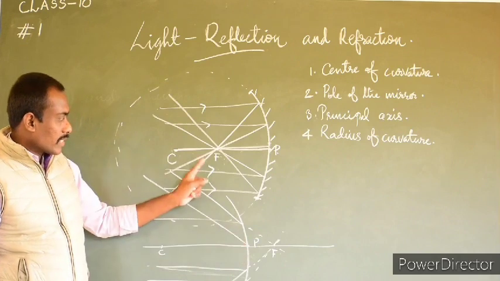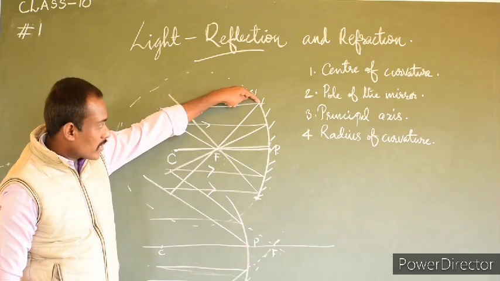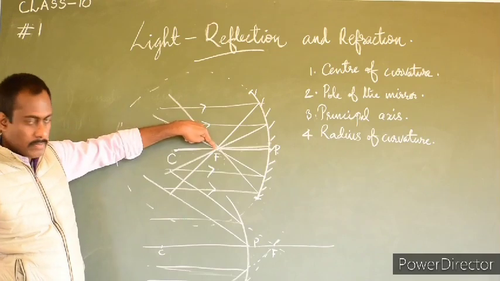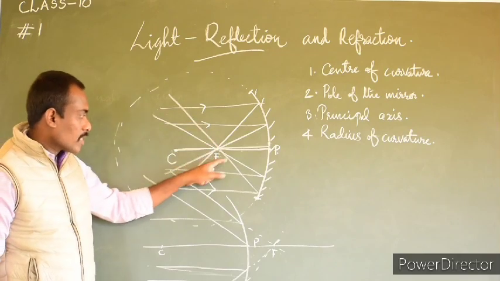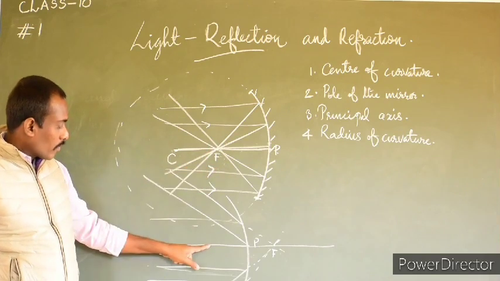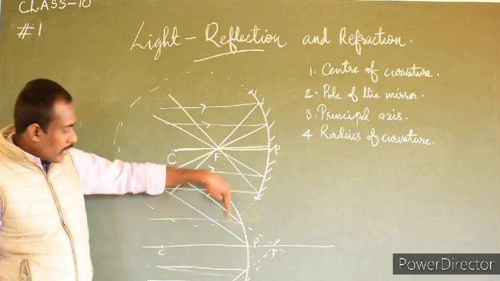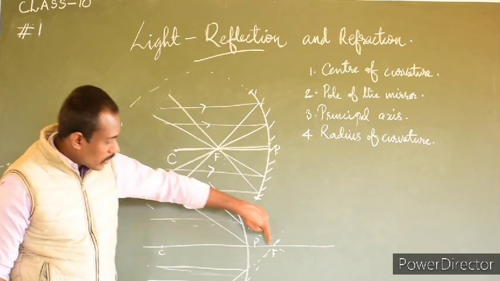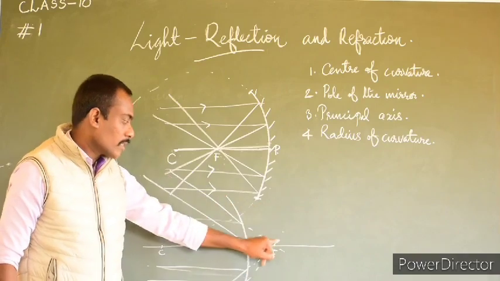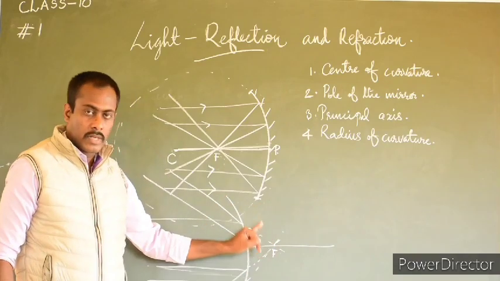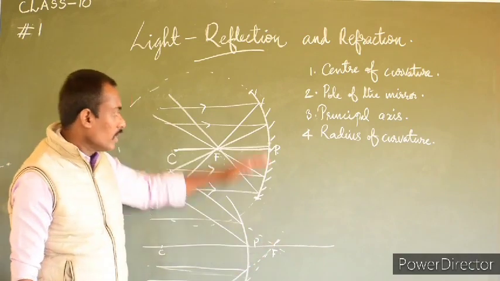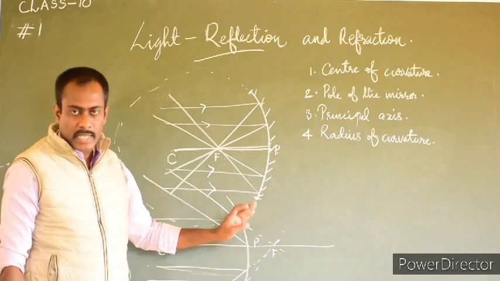For the concave mirror, the rays converge really at a point on the principal axis, so the principal focus is a real focus. But for a convex mirror, the reflected rays only appear to converge at a point behind the mirror. It is not a real point, so the focus is not a real focus. This is how these two mirrors reflect light.